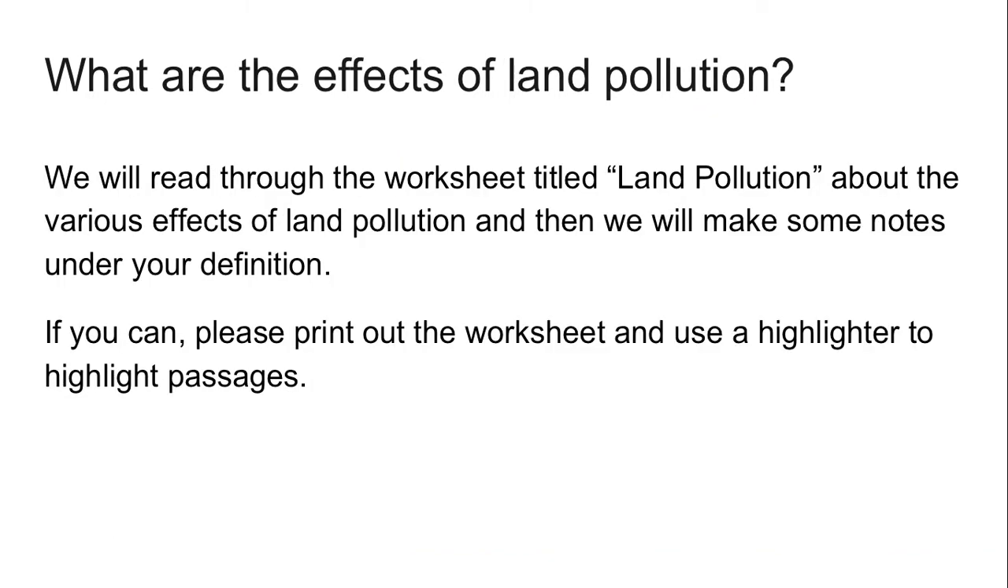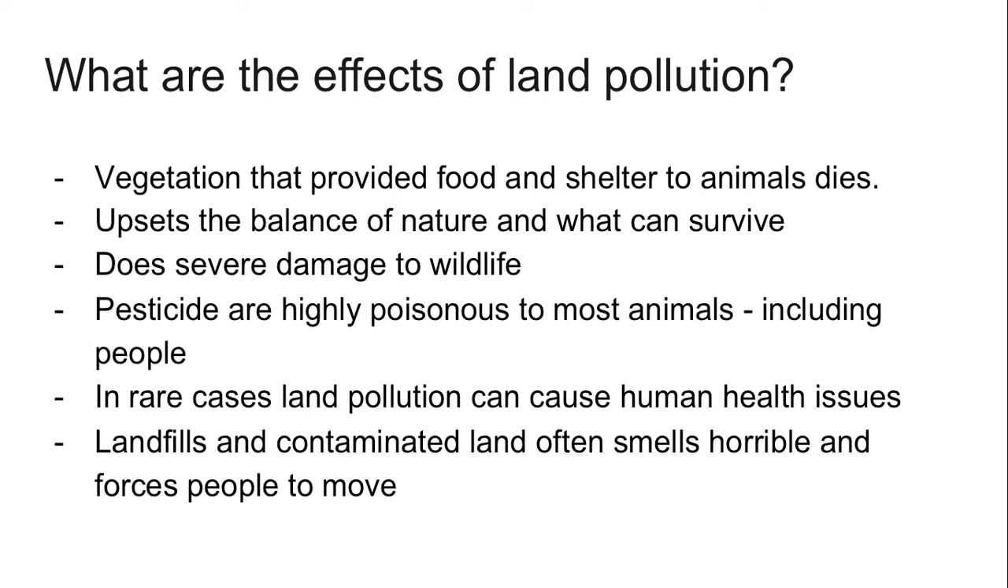Those are the examples. What are the effects? Let's read through the land pollution worksheet and highlight the effects. I've summarized them. Vegetation that provided food and shelter to animals dies, so whatever lived in those trees doesn't survive anymore. There is damage to wildlife, and poisonous pesticides can also cause human health issues. There was a recent example in India, where pollution from a local factory impacted the water supply.